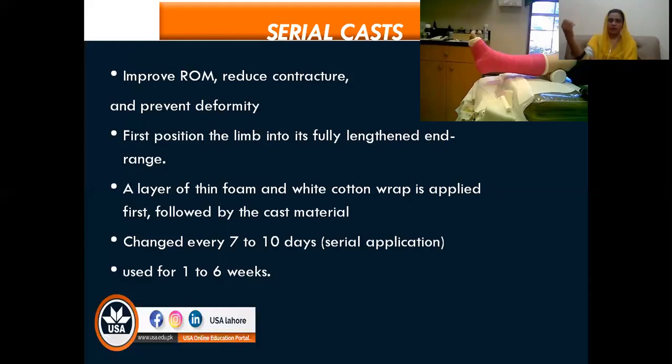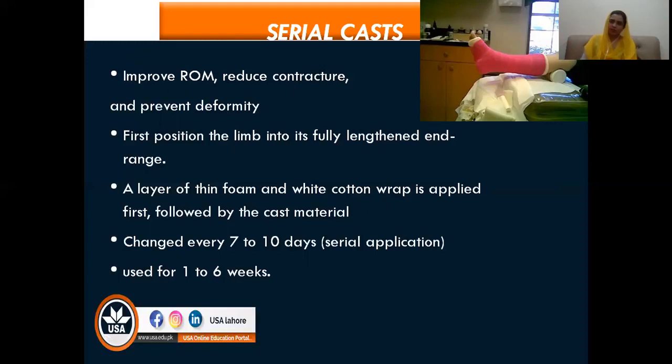After 7 to 10 days, we remove the cast, move the limb into the next lengthened position, and then again apply the cast. Then after another 7 to 10 days, we again remove the cast, take the limb into a more lengthened, more stretched position, and apply the cast again, okay.